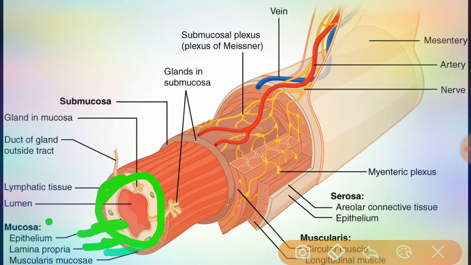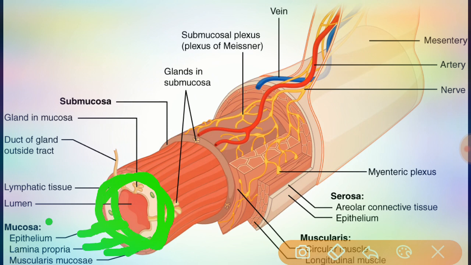The GI tract has four layers: the mucosa, submucosa, muscularis, and serosa. Now we are discussing the mucosa layer. The first layer of the GI tract is the mucosa layer, the lining of the GI tract. It mainly consists of three layers.